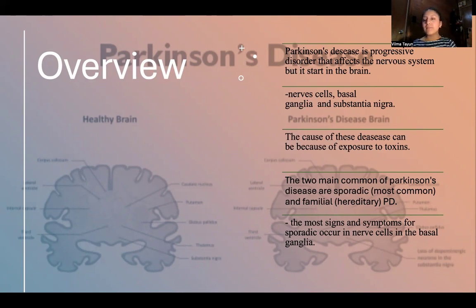What is the cause of this disease? Well, some researchers think it's because of exposure to toxins, but they're not sure. What are the main types of Parkinson's disease? They are sporadic and also familial, which is passed on by genetics. Over time, when the disease gets worse, you can get a lot of symptoms, for example shaking, losing balance, and a lot of other things. This also involves the nerve cells in the basal ganglia.